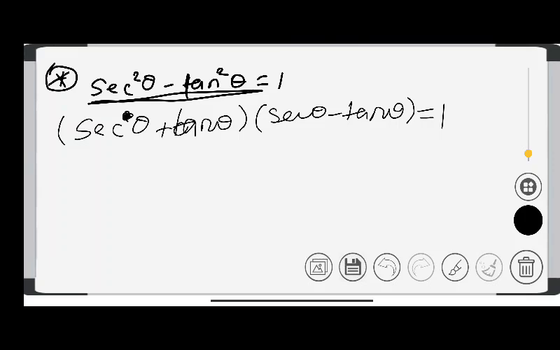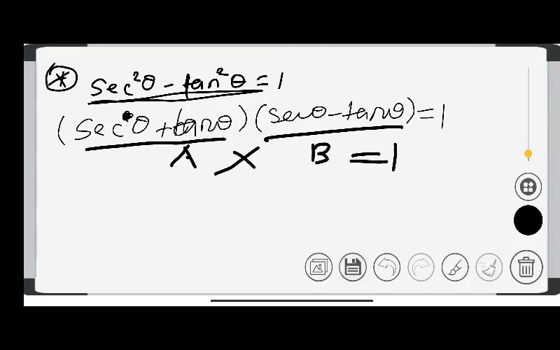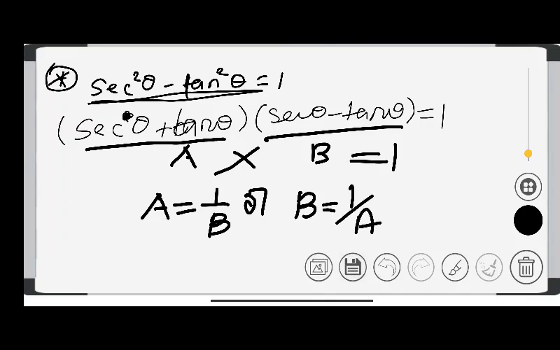So let's take this as a and this as b. A into b is equal to 1. Could I write this as a is equal to 1 upon b, or you can say b is equal to 1 upon a? Is there anything wrong? No, there is nothing wrong.